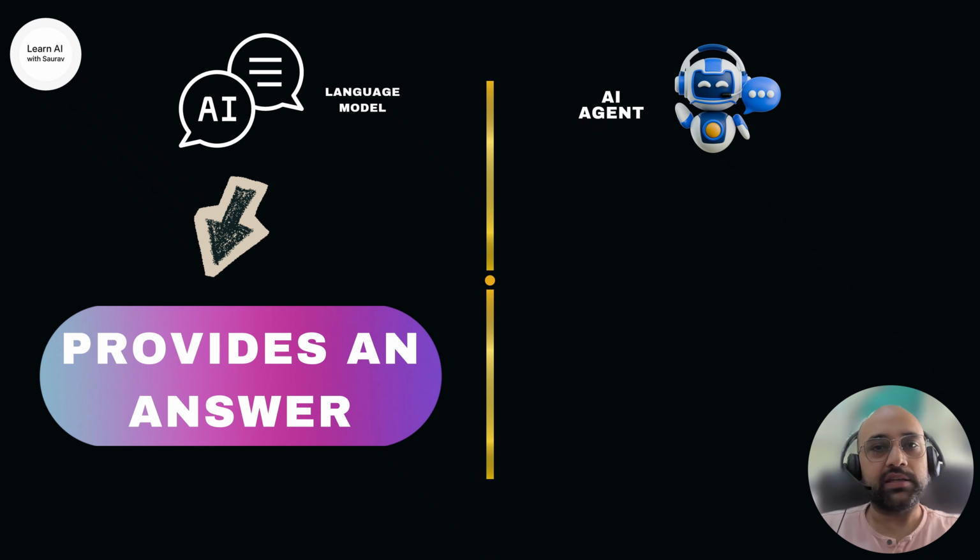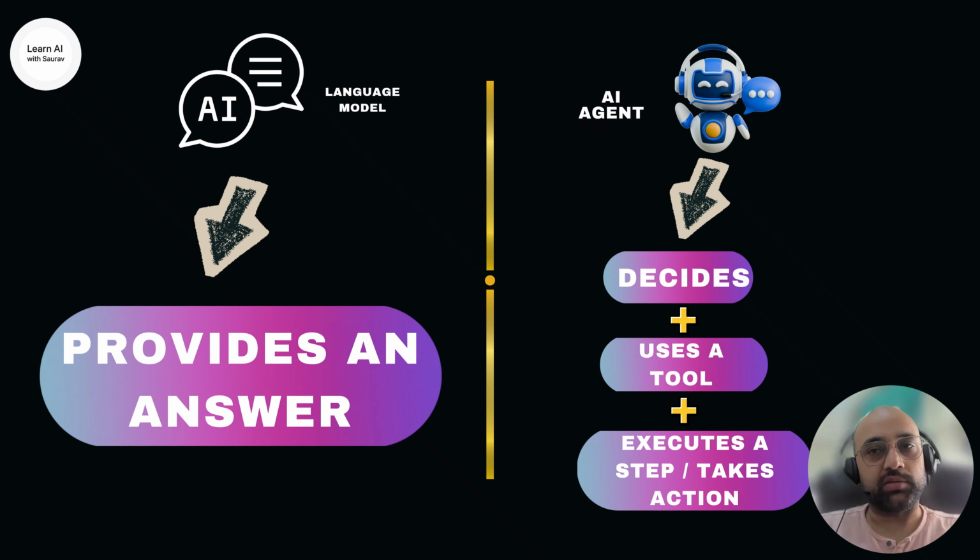But an AI agent is different. It can actually take actions. It thinks, decides what needs to be done, picks a tool, and then executes a step.